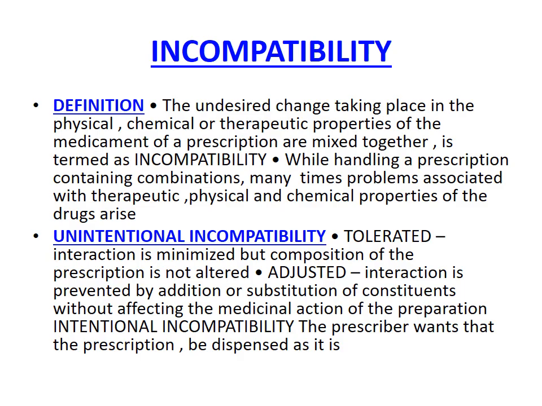Then, different types of incompatibility. First is unintentional incompatibility, and then intentional incompatibility. Let's see what unintentional incompatibility is. Unintentional means the prescriber unknowingly prescribes incompatible drugs together. That is called unintentional incompatibility. That means the prescriber prescribes the drugs without knowing that there is an incompatibility between the prescribed drugs. That is known as unintentional incompatibility.